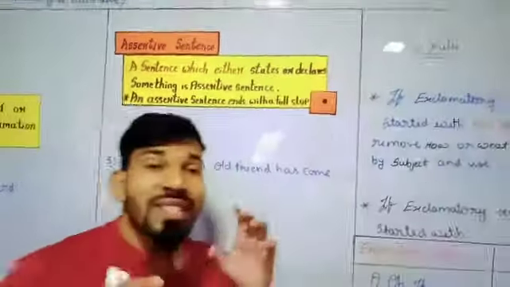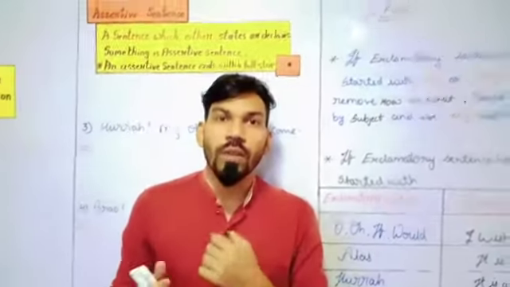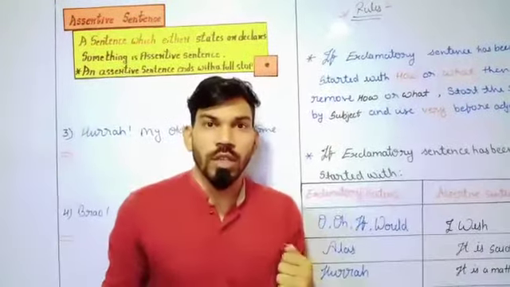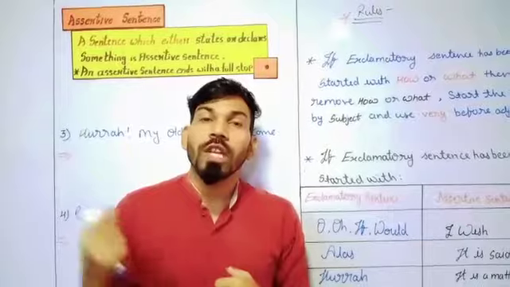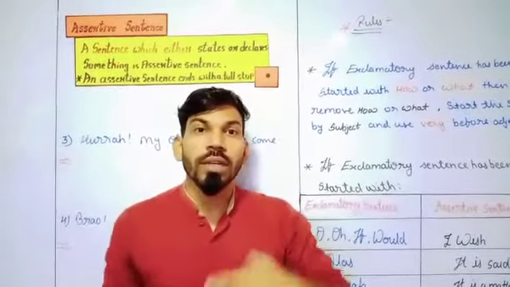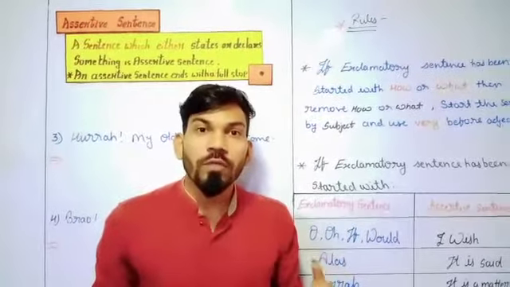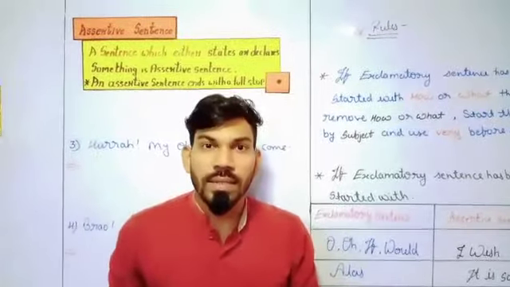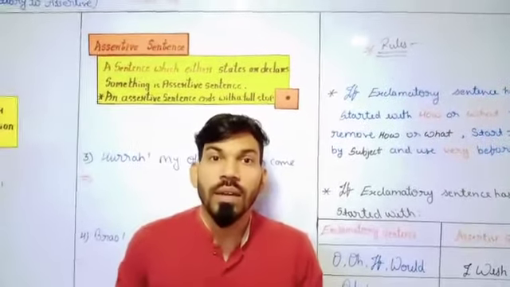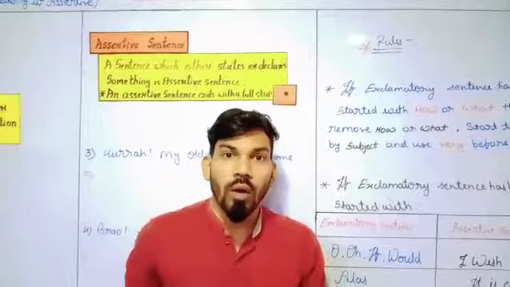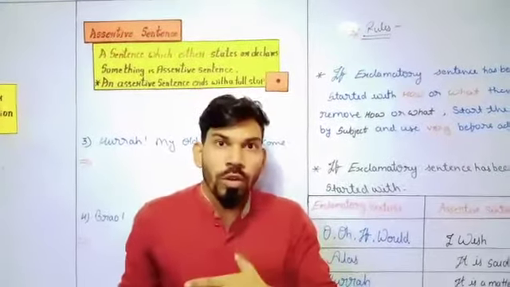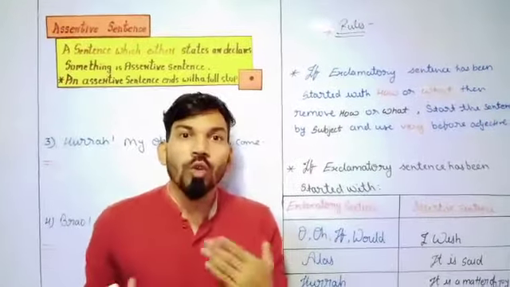So this was the simple kind of exclamatory sentence that we change into the assertive. Now we learn that whenever we are changing the assertive sentence into the exclamatory, we learn various kinds of other sentences, like sentences that start apart from what or how: alas, hurrah, bravo, oh that.